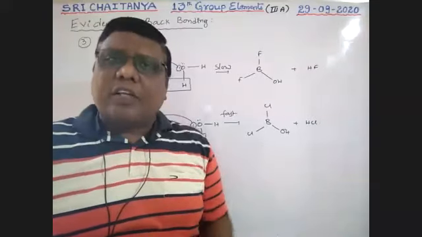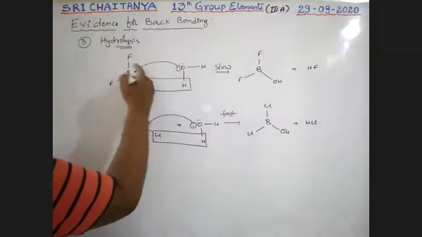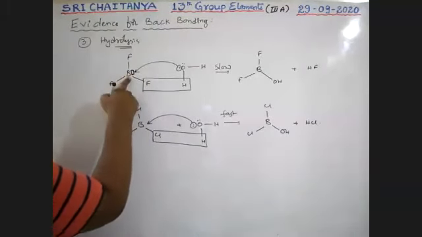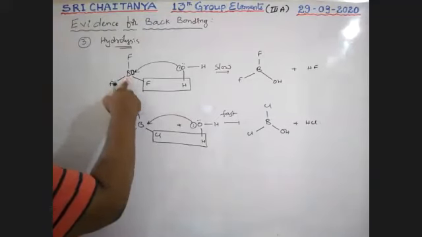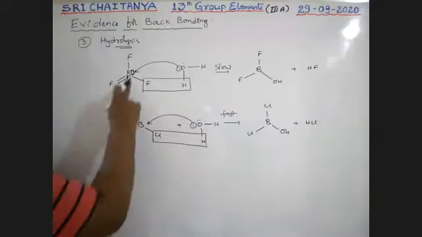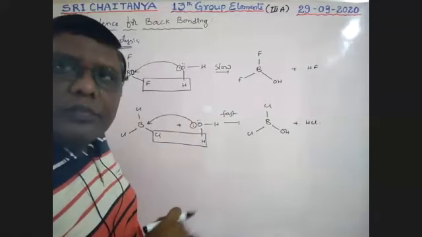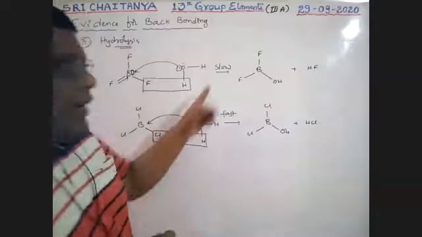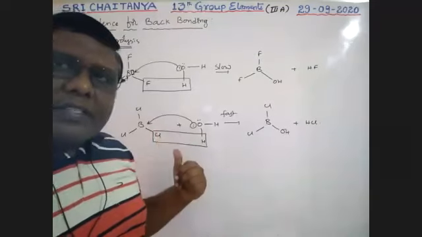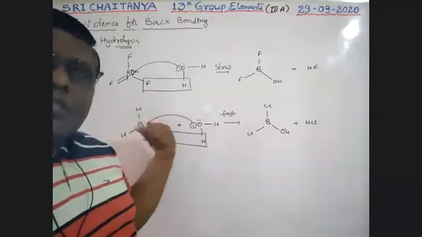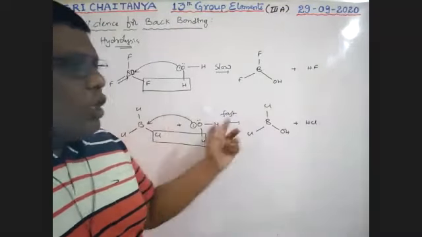Why, sir? Why is this hydrolysis slow? Because lone pair donation requires the availability of an empty orbital. This empty orbital is already filled with back bonding. That's why a free empty orbital is not there, and that is why that donation is difficult and this reaction is slow. But in BCl3 it is fast, because here the back bonding percentage is very, very less. So this donation is possible. An empty orbital is there, so automatically the hydrolysis reaction takes place fast. So this slow reaction and this fast reaction give the confirmation about the existence of back bonding in the BF3